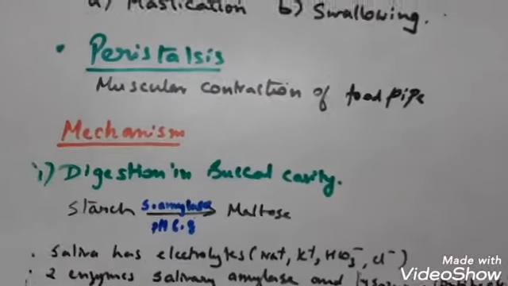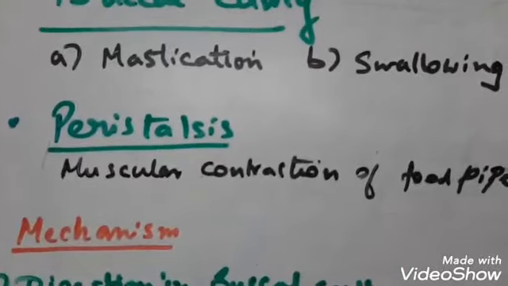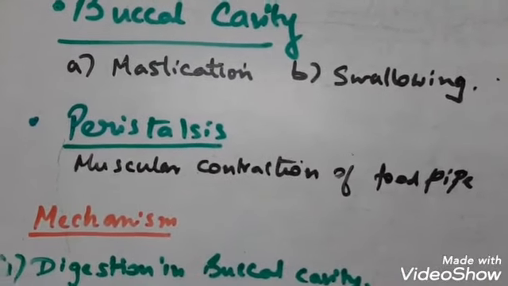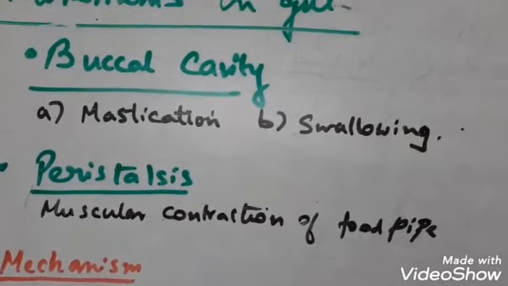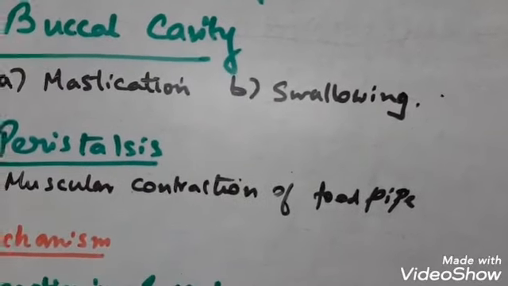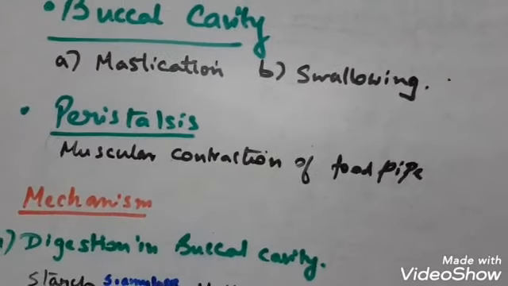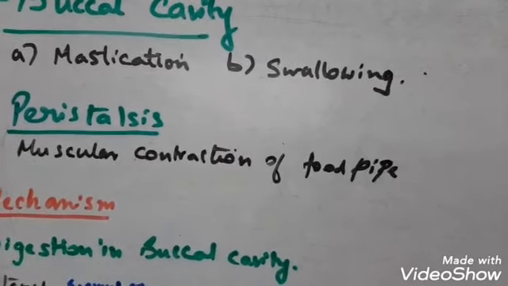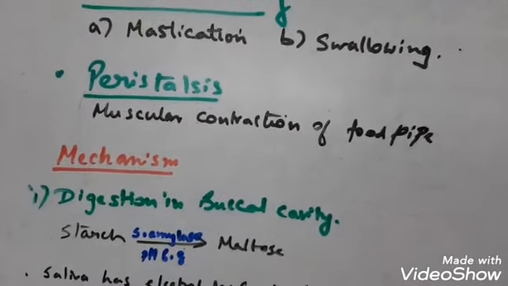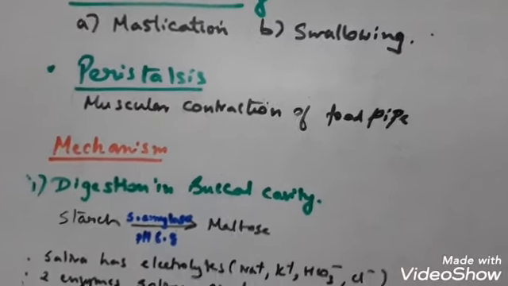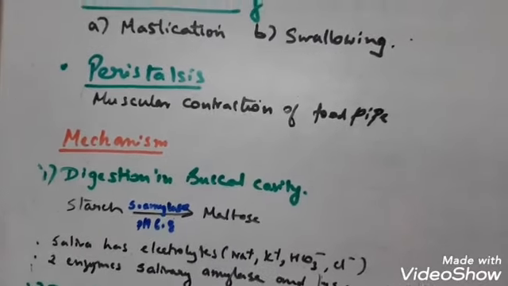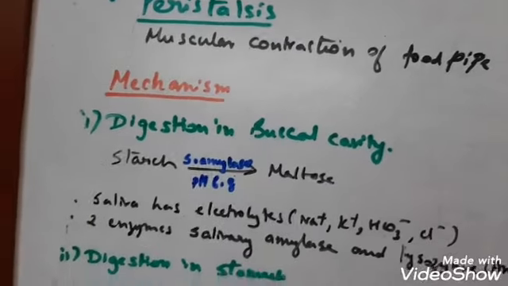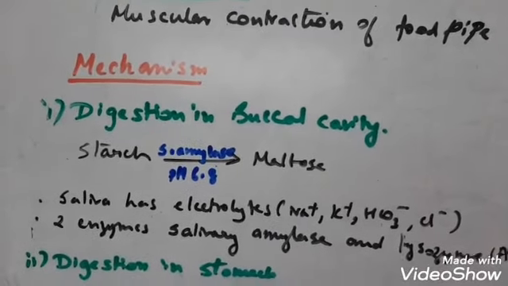Now peristalsis is a reflex. Peristalsis is the muscular contraction of the food pipe. It is a reflex wave that comprises a series of muscular contractions that pass the food down the alimentary canal one after another. Now next comes the mechanism. How is food digested in the various parts of our alimentary canal?